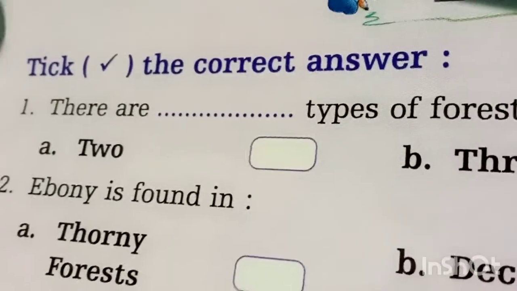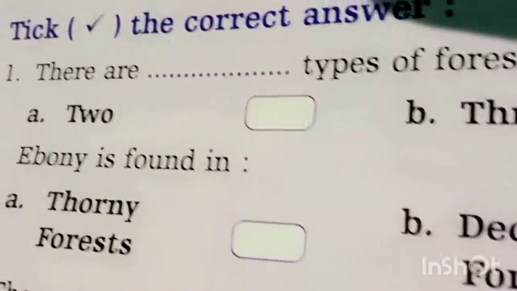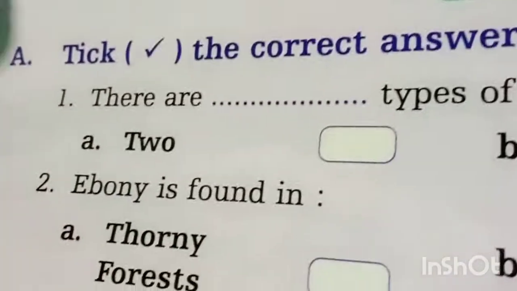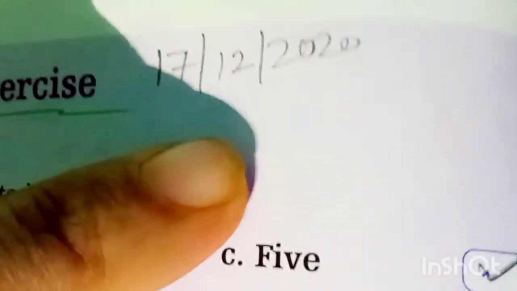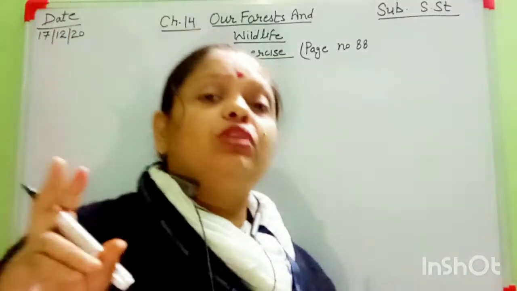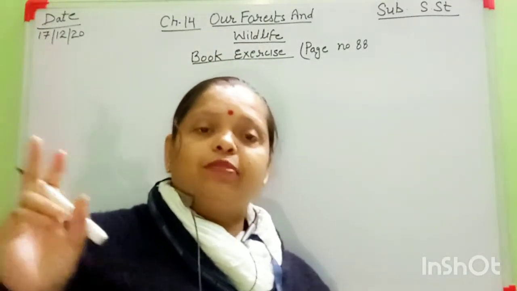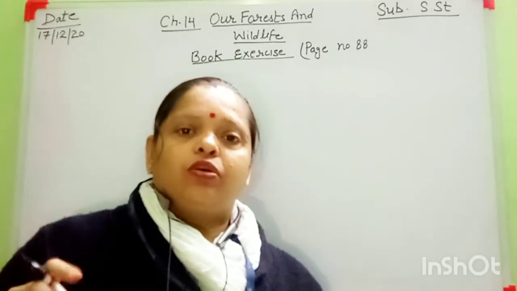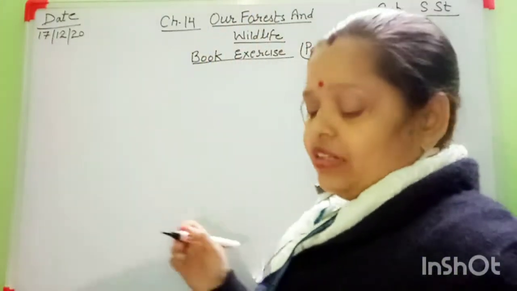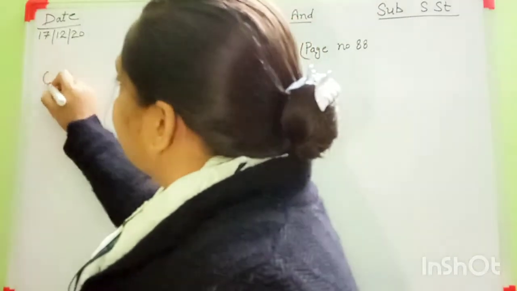Here is the first exercise. This is tick the correct option. Look here, this one. First, all of you mention today's date here. The date is 17/12/2020. After that, all of you complete this exercise with me. Okay, I am writing only the answers on the board. I am not writing the questions and answers. Okay, then I will start here. First question is question number 1.